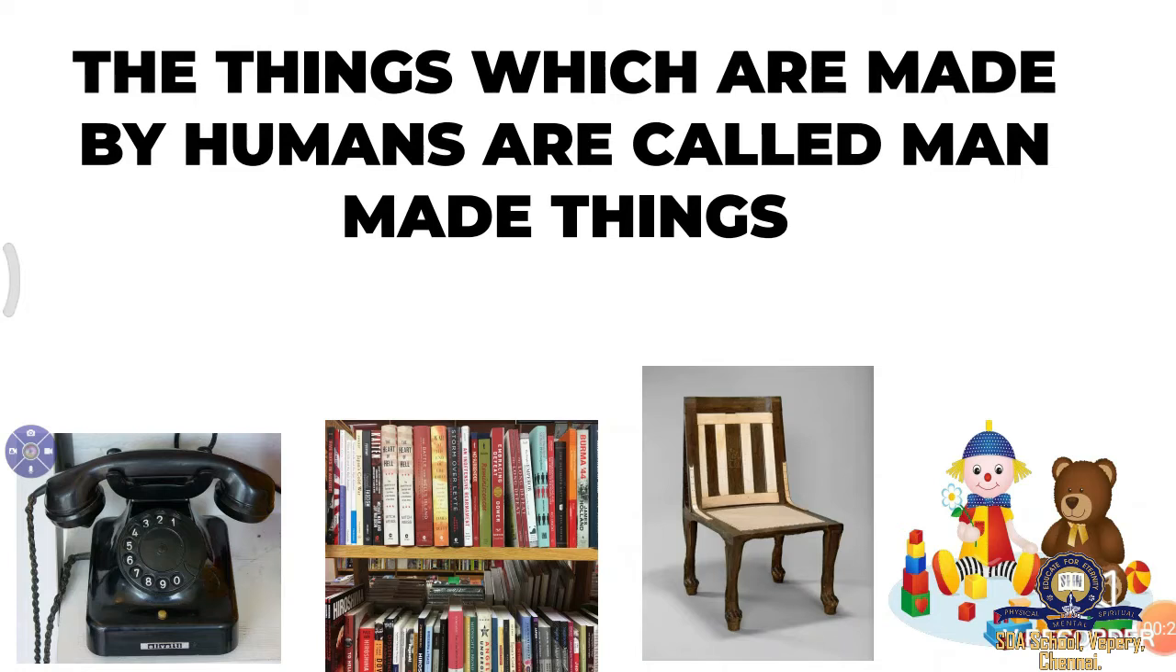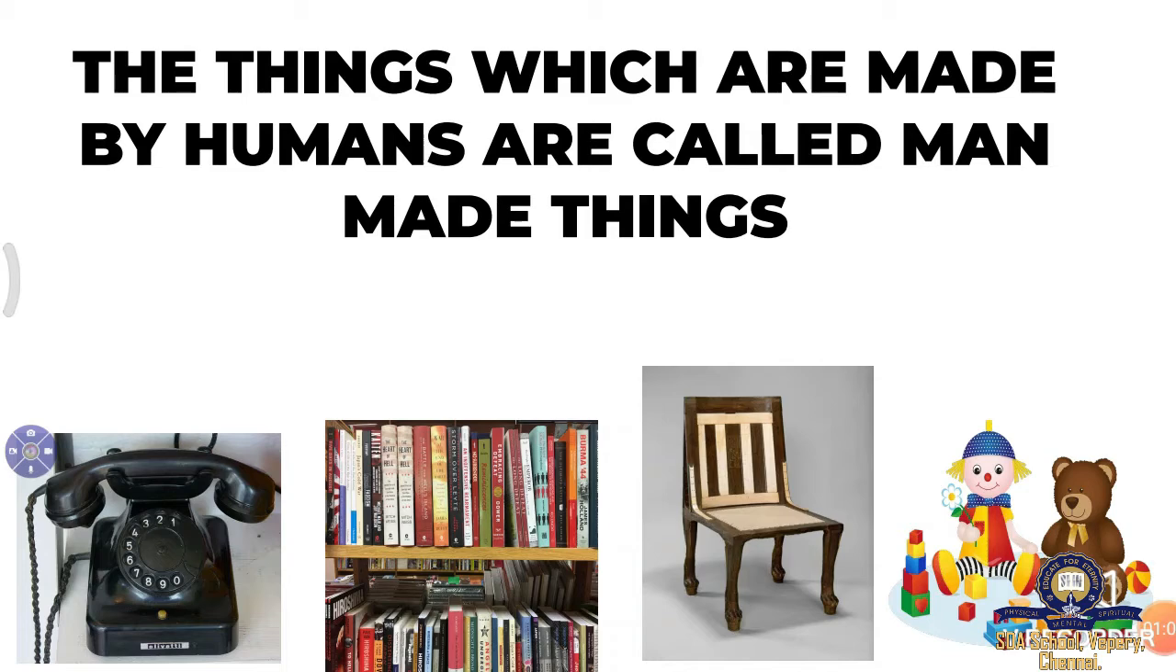The things which are made by humans are called man-made things. The things which are present naturally in the world are natural things. What is a natural thing and what is a man-made thing? What all comes under natural things and what all comes under man-made things? That we have to see first. For example, in man-made things, if you see this picture, telephone, textbooks, common books, chairs, toys and table, whatever you see in your home, are all man-made things.